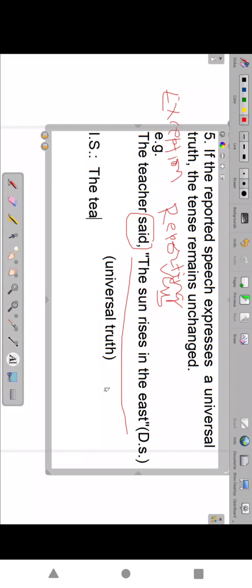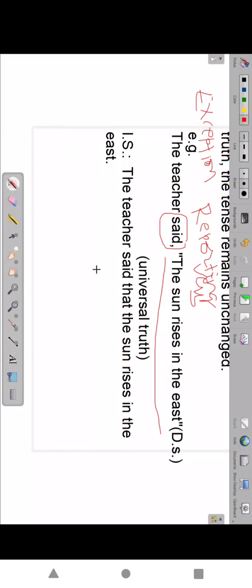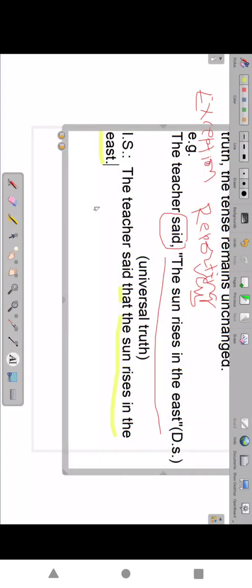Teacher said that we read that the sun rises. We don't change anything. The bees make honey. Some facts we have: the sun sets in the west. So we don't change, we write as it is. The sun rises in the east. Same, we don't change. Just that extra we write, remaining as it is. Is it clear to all of you?